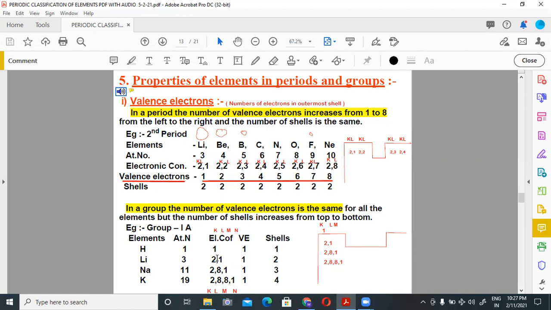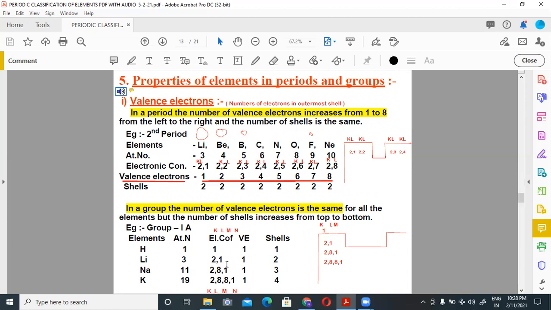For example, you can see here hydrogen, atomic number 1, electronic configuration 1, valence electron 1, shell 1. So hydrogen has only one shell. Lithium has atomic number 3, electronic configuration 2 1, valence electron 1 and shells 2.